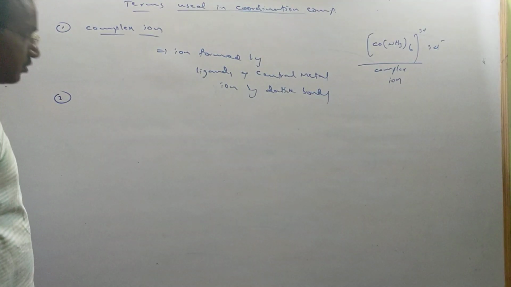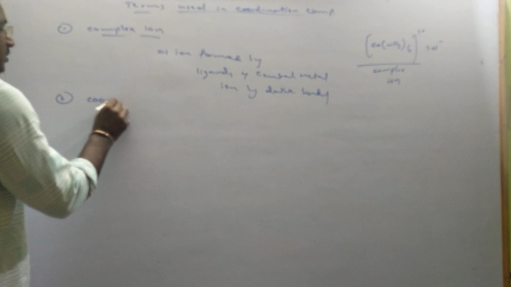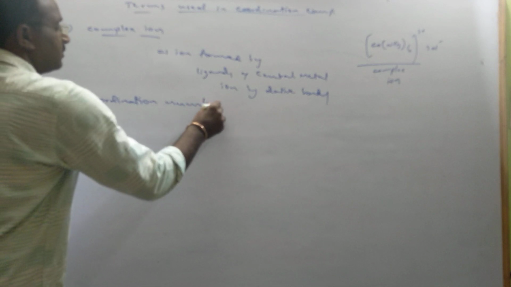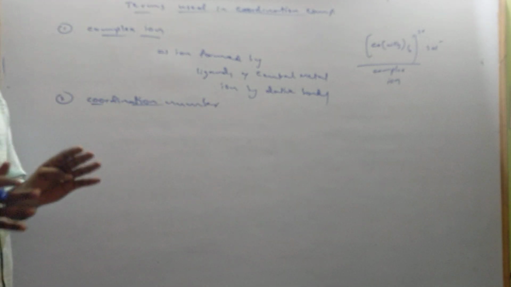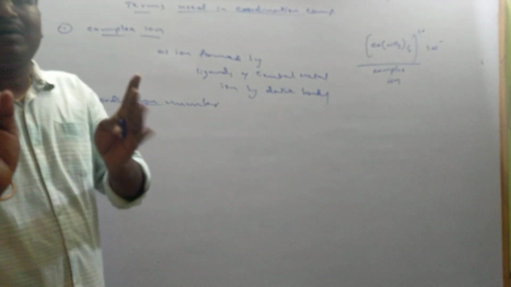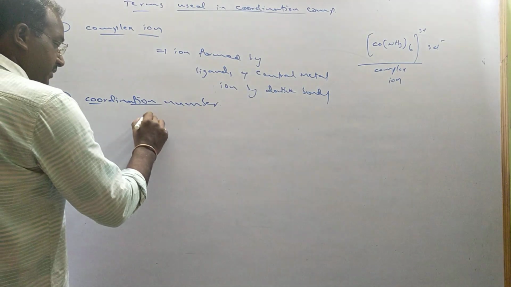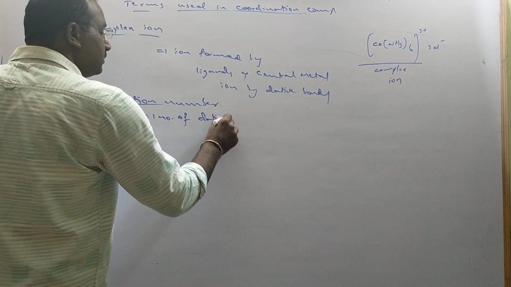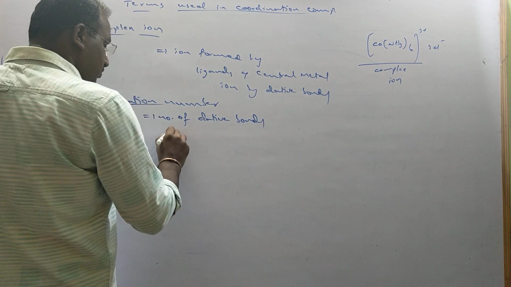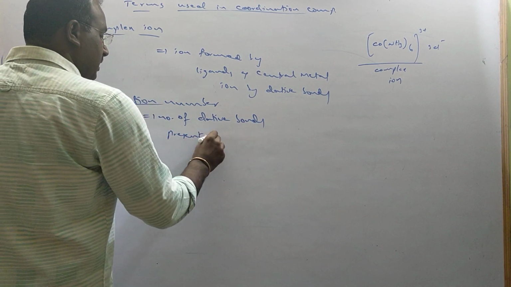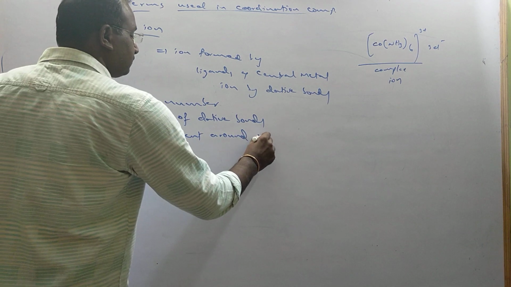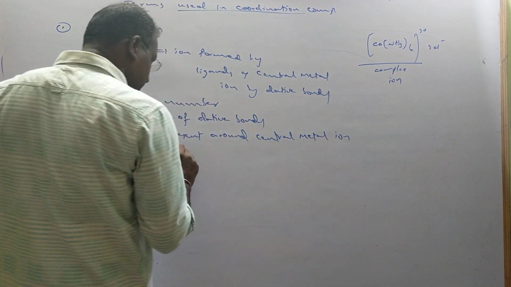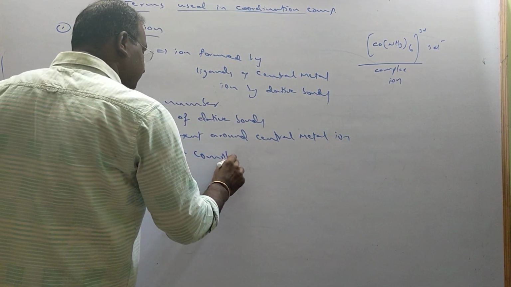The second term is coordination number. Simple: the number of dative bonds present around the central atom is called the coordination number. Once again, the number of dative bonds present around the central metal ion in the complex ion.